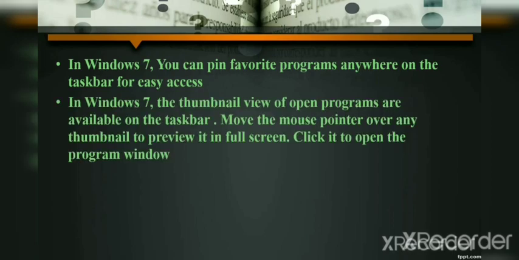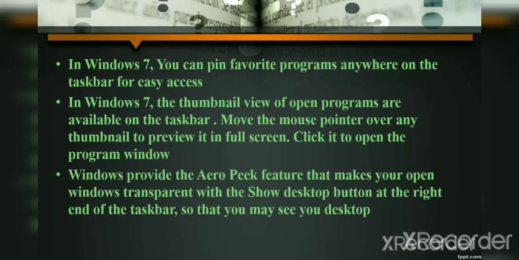In Windows 7, the thumbnail view of open programs is available on the taskbar also. What is the meaning of it? Whenever any window is open, by just taking your mouse pointer on that icon, you can see the whole window preview on your screen. But it's not open, it is just minimized. When you want to open it, just click there and it opens. Clear everyone? So it is called a thumbnail view.